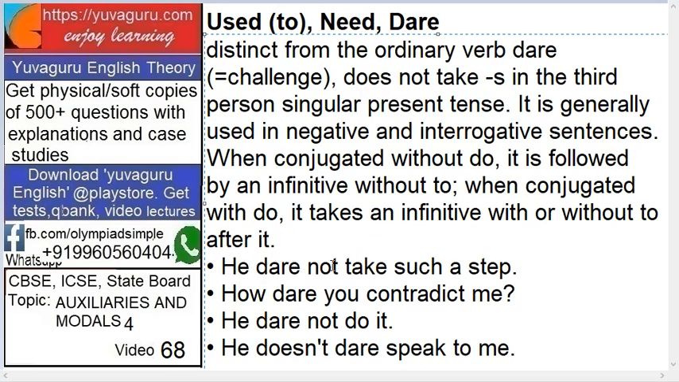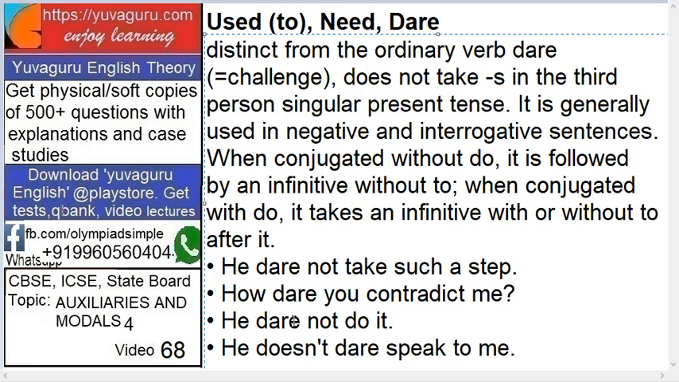Okay. Let's analyze these examples. "He dare not" means what? It is without do. So it is followed by an infinitive without to. See this. Take is an infinitive, to take actually. So it's followed without to. Right? How dare you contradict me? So how dare, is it with or without do? It's without do. So "you contradict me" means again to contradict, without to. So when it is conjugated without do, it is followed by an infinitive. When it is conjugated with do, it takes an infinitive with or without to after it.